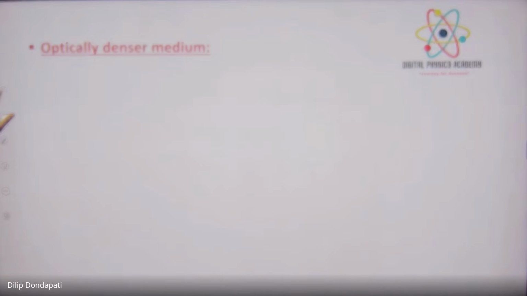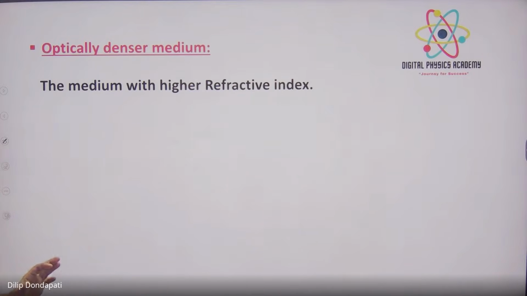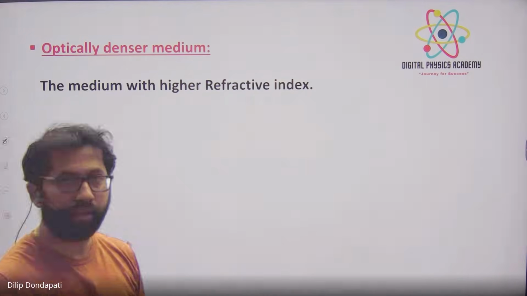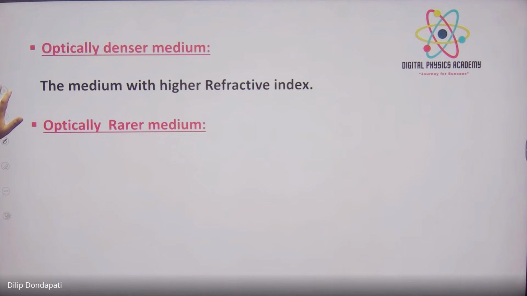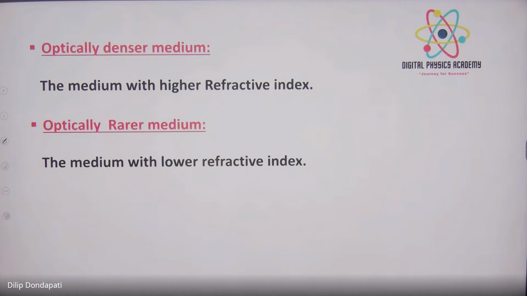तो लिखो, optically denser medium means the medium with high refractive index is called optically denser medium, and optically rarer medium is the medium with lower refractive index is called optically rarer medium.